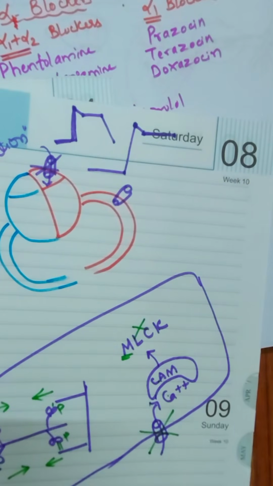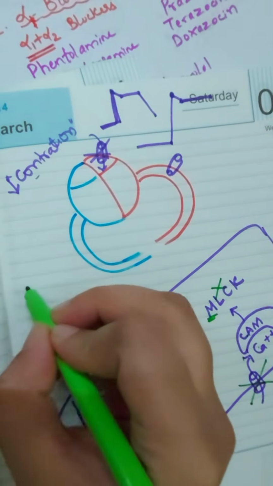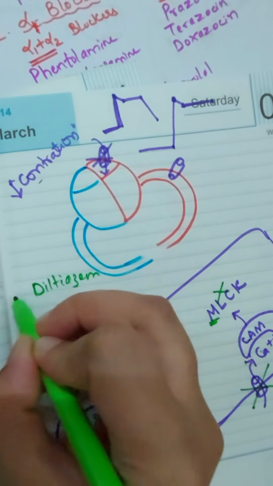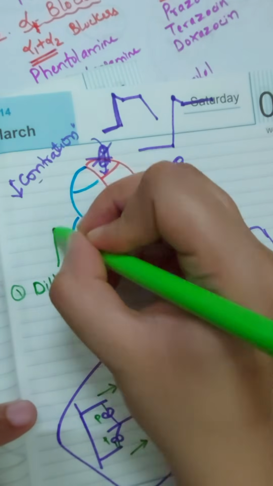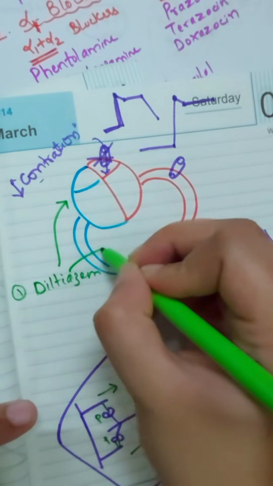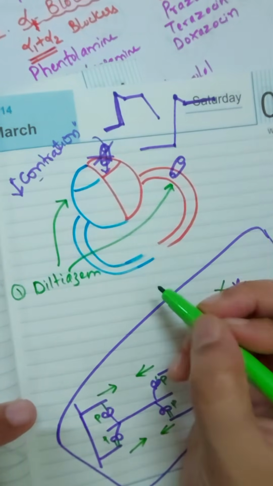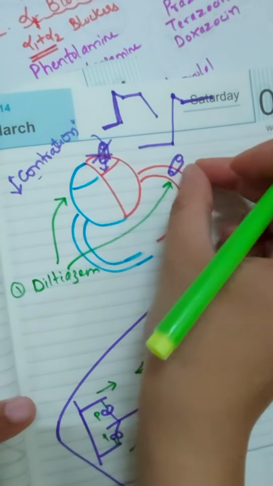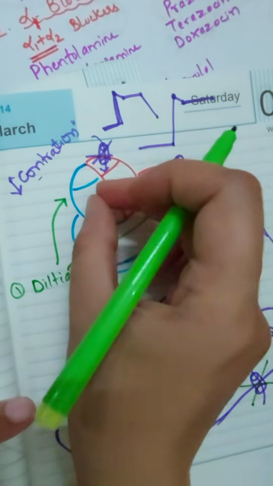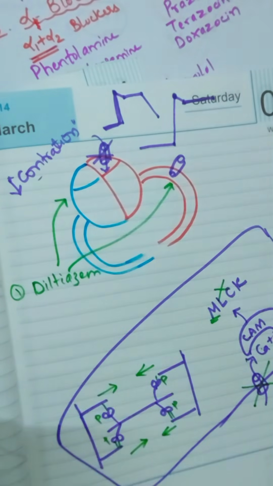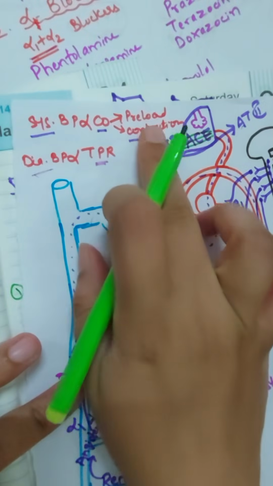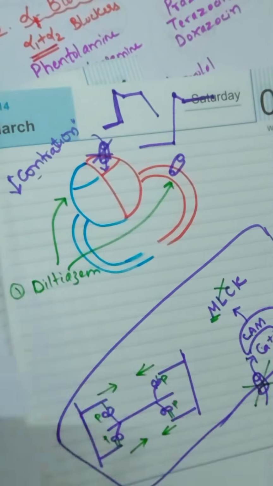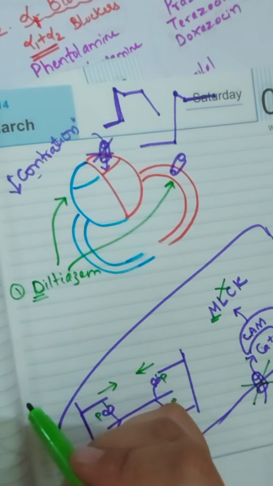We have got a drug known as diltiazem. First drug is diltiazem. Diltiazem has action on both myocardium as well as on the blood vessel. That means diltiazem is reducing the contractility as well as causing arteriolar dilation. When this contraction is reduced, then what will happen? Yes, when contraction is reduced, cardiac output is reduced, and therefore systolic blood pressure is reduced. So diltiazem can be used in the treatment of systolic blood pressure.